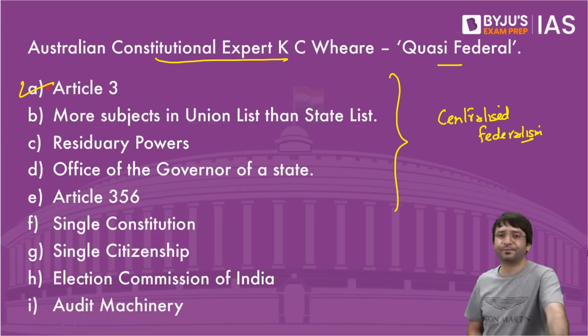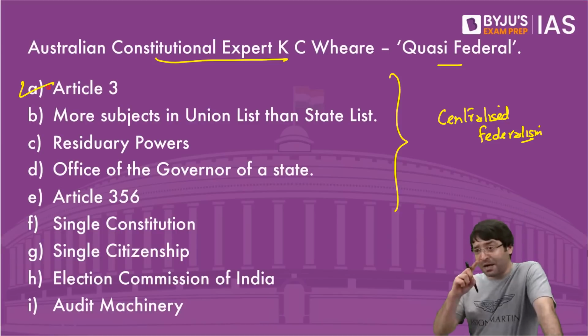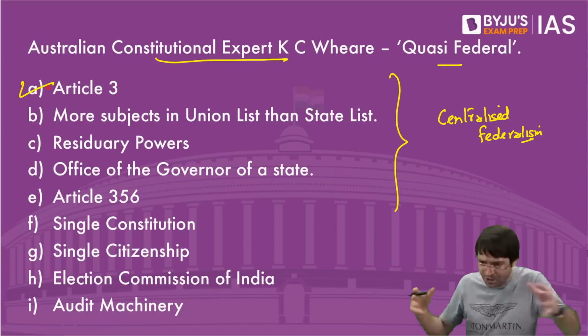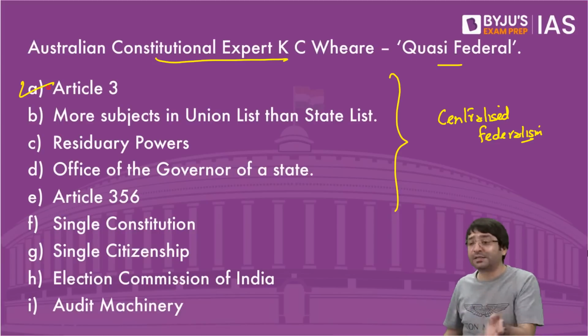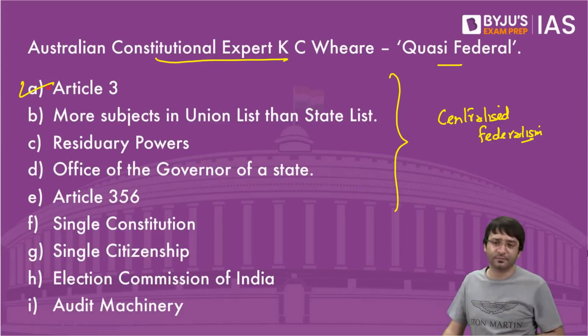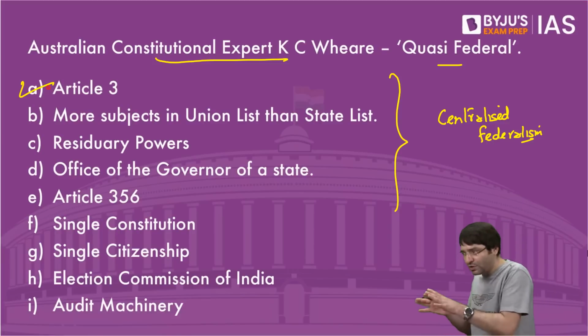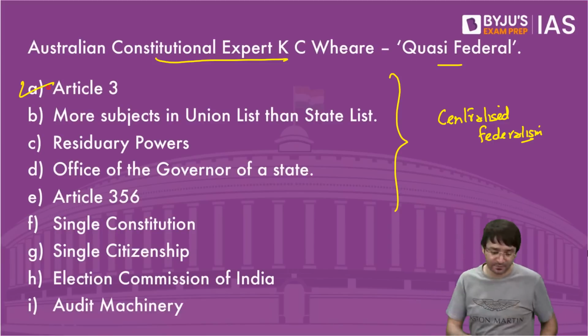Article 3. Parliament has the power to reorganize the state. Parliament can divide a state, merge two or more states, convert a state into a union territory. That is not the power available with the center in US. So Article 3 says we are biased in favor of a strong center, centralized federalism.